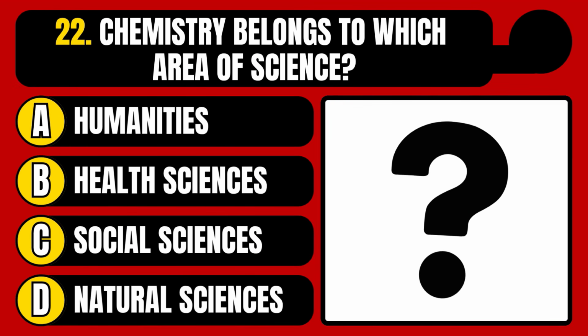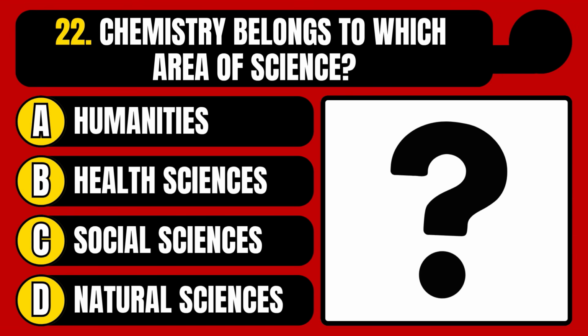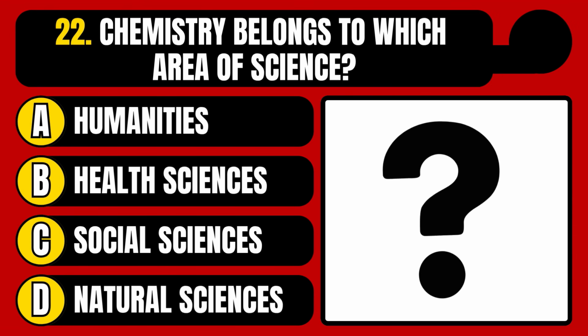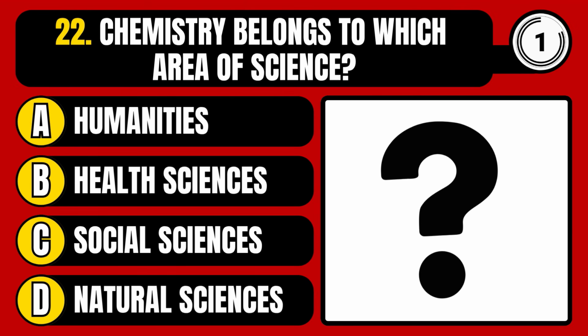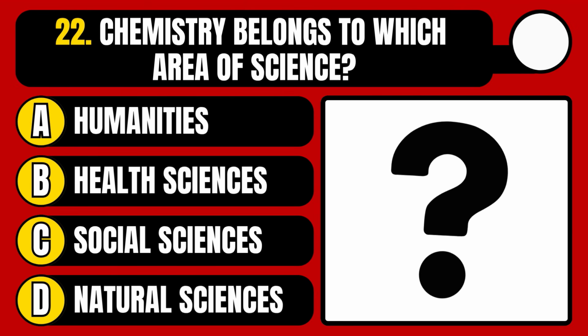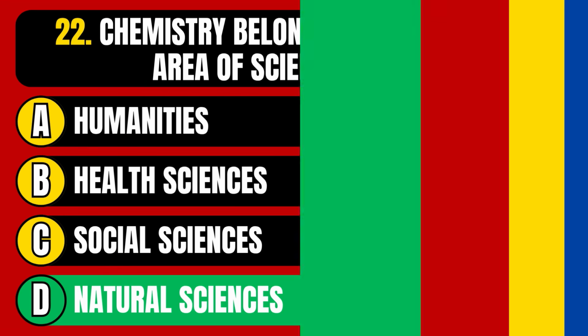Chemistry belongs to which area of science? Humanities, health sciences, social sciences, or natural sciences? The correct answer is option D, natural sciences.